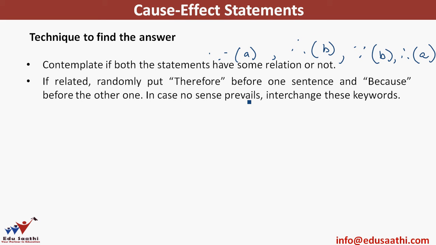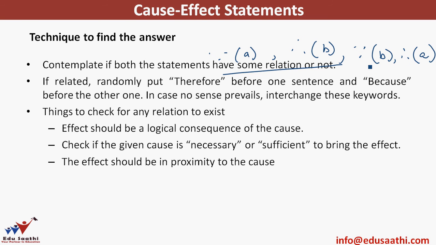In case no sense prevails, you try the first one. In case no sense prevails with this, you try the second one, interchanging the "because" and "therefore". This is called the because and therefore test. So what you need to check is whether there's a valid relation between these two given statements or not.